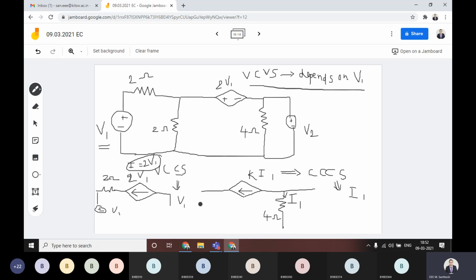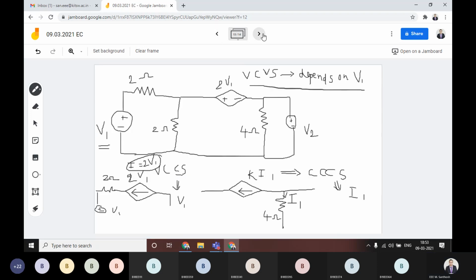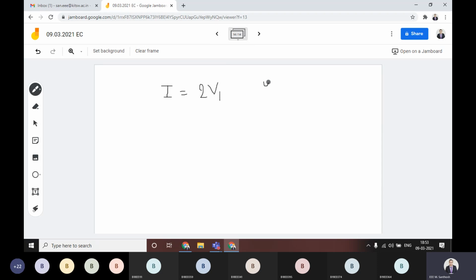The important point you have to note here in the case of dependent sources is that a dependent source is linear with respect to its controlled variable. Whatever we are talking about, I is equal to 2 into V1 in this case. Then this curve is like y is equal to mx, a straight line.